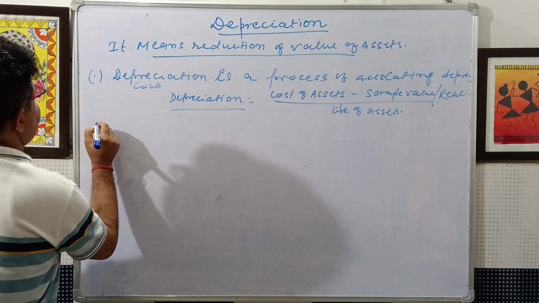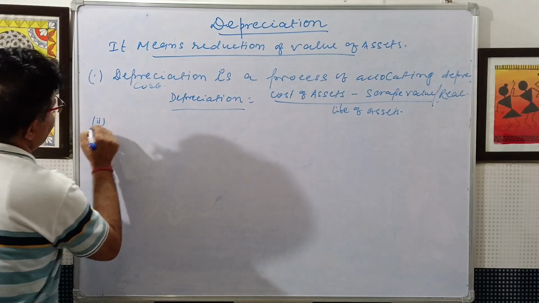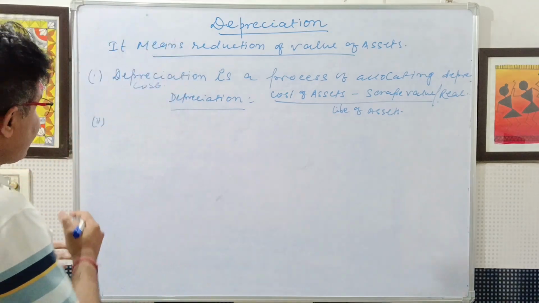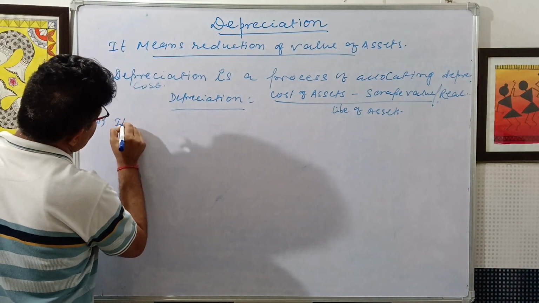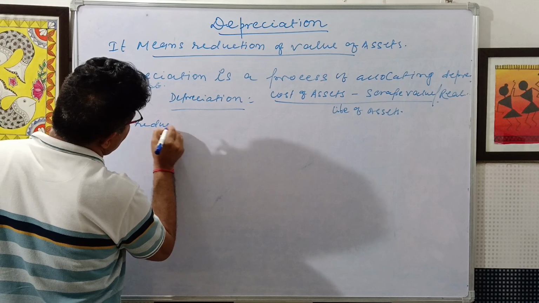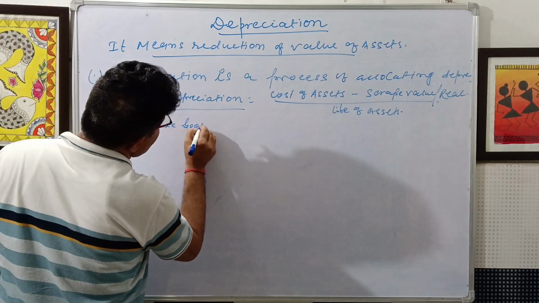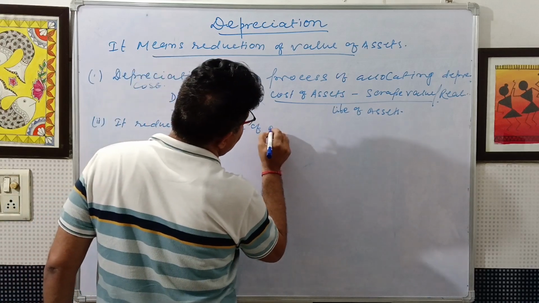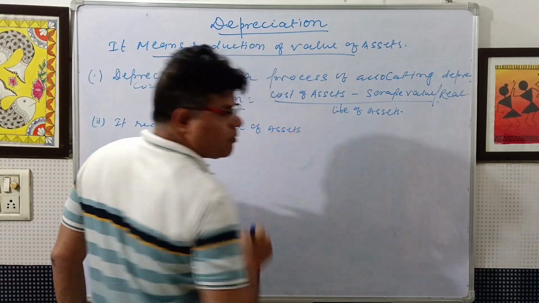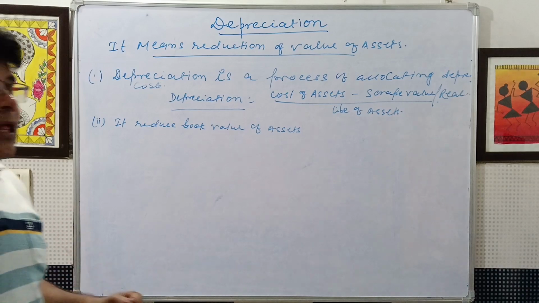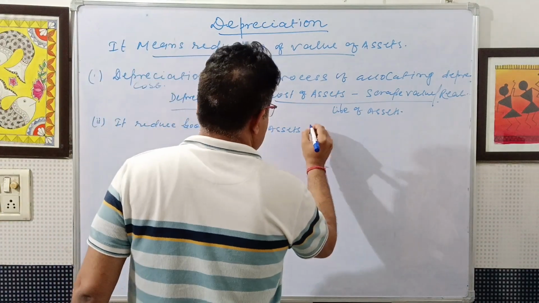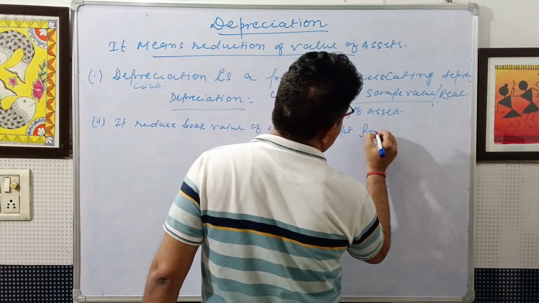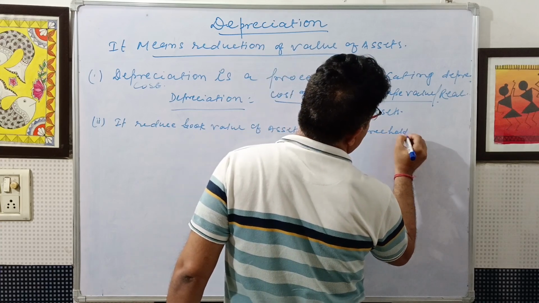Number two, it reduces the book value of assets, except freehold land.